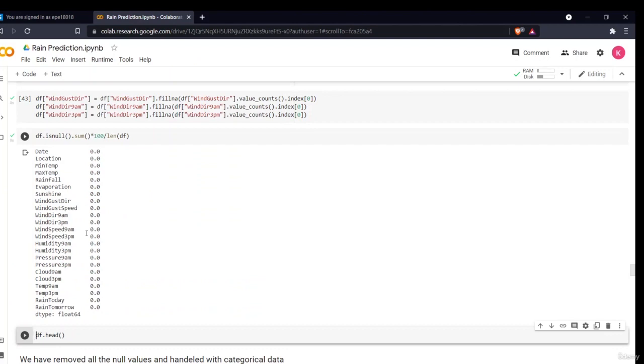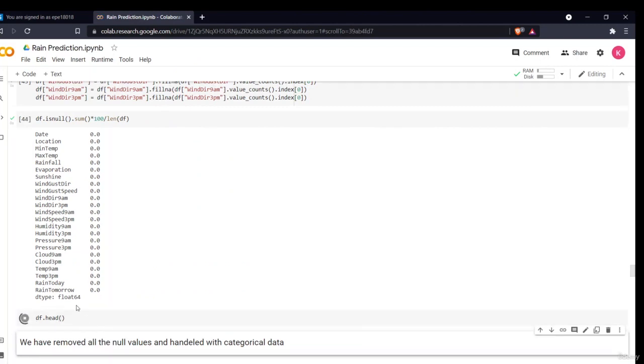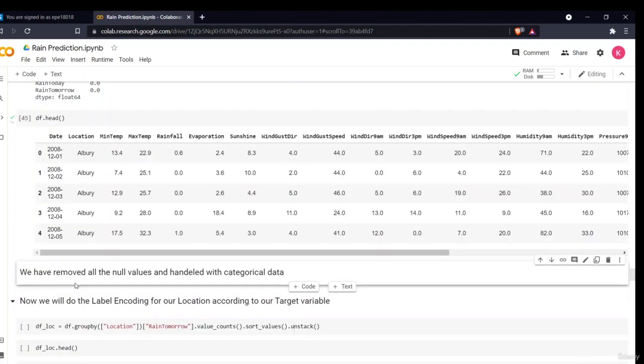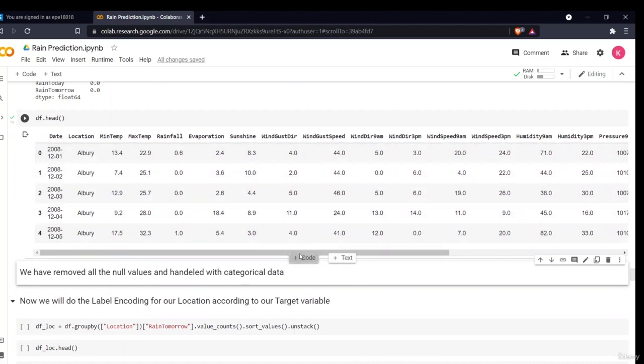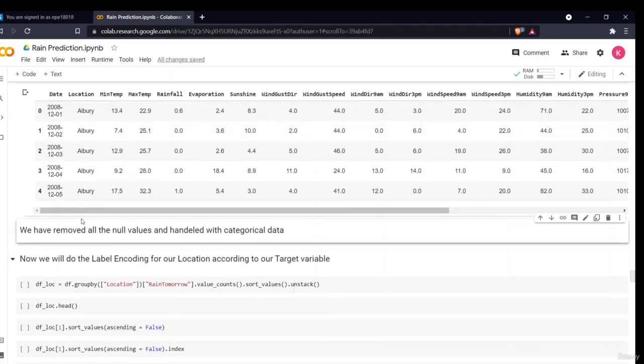We have done all the null values imputation, and we have done all the label encoding part. So now one thing which is left is to check our location variable. All of our data is completely mapped and encoded. Now the only thing which is left is date and location. So first we'll handle the location part. For the location part also we will be mapping the variables.